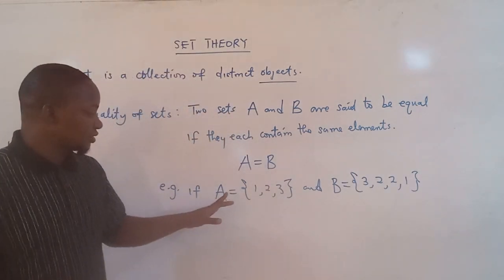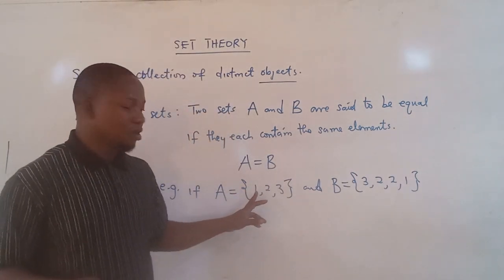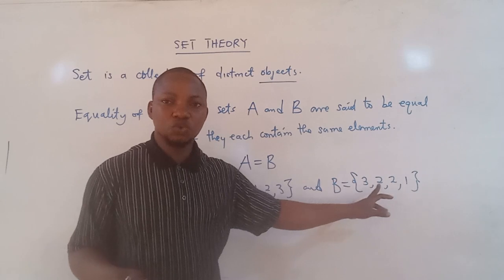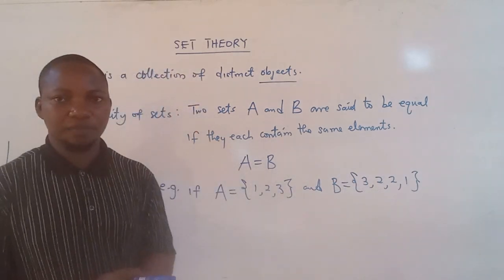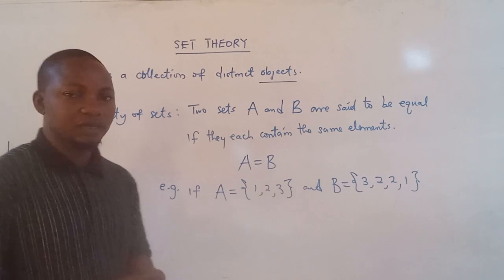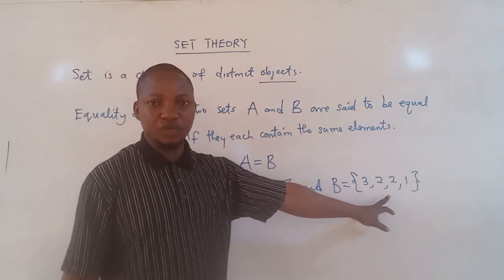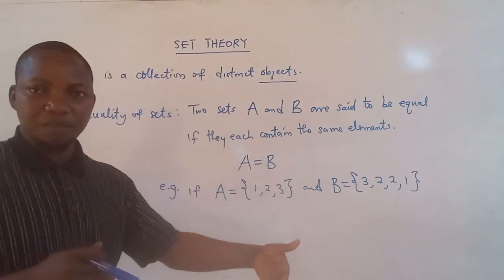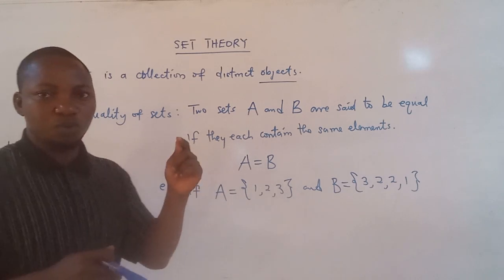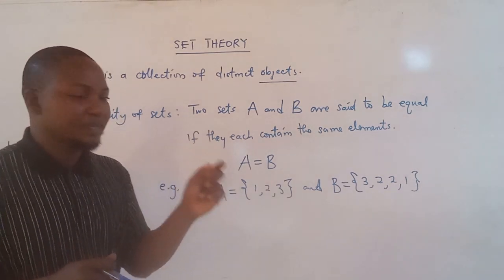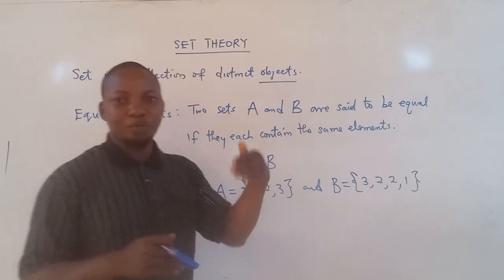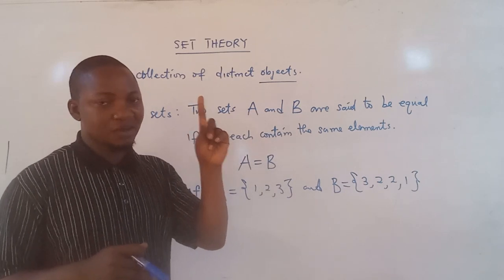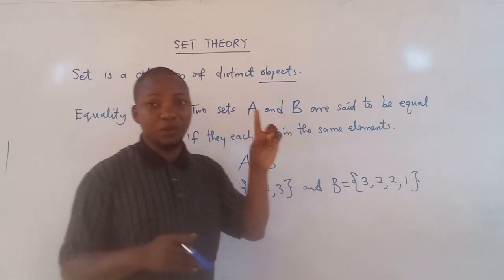Okay, if you look at this set, A contains the elements 1, 2, 3, and B contains 3, 2, 2, 1. This is deliberate, and I deliberately repeated 2 here. Under set theory, when listing our elements, each is a distinct object, so 2 is distinct here. No matter how many times it is repeated, in the output it should be 1. So 2, 2 is just one number.